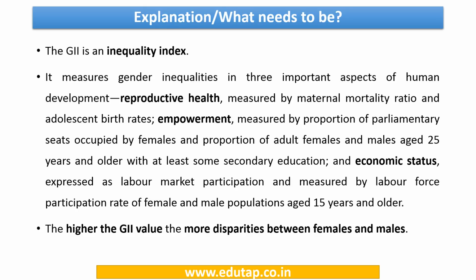Now friends, you can see here that GII is an inequality index. Now in this case, the higher the GII value, the more disparities between females and males. Now this is exact opposite to the GDI that we had discussed. In GDI, if the ratio value is closer to 1, the disparity is less. But in this case, if the GII value is more, the disparities between females and males is more.